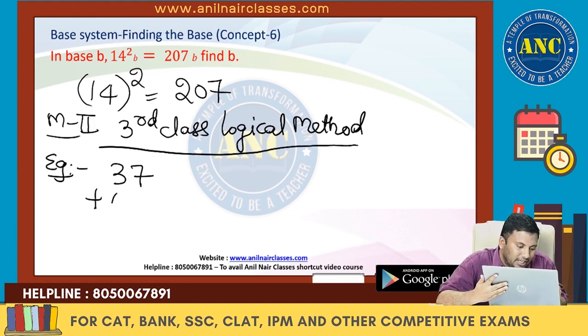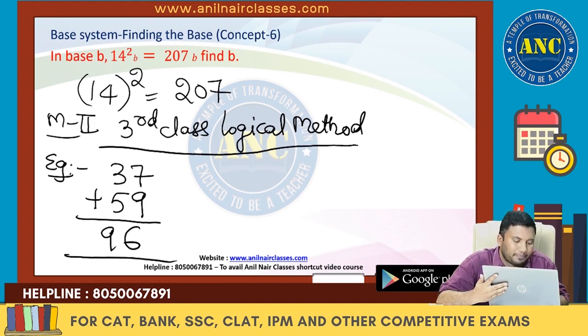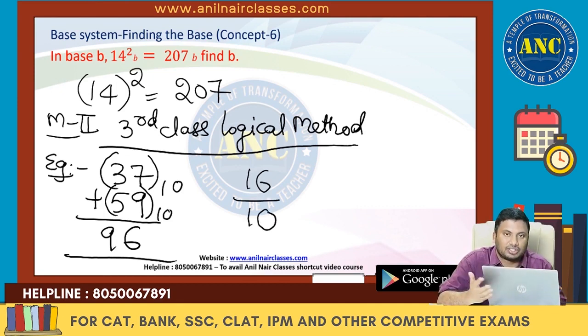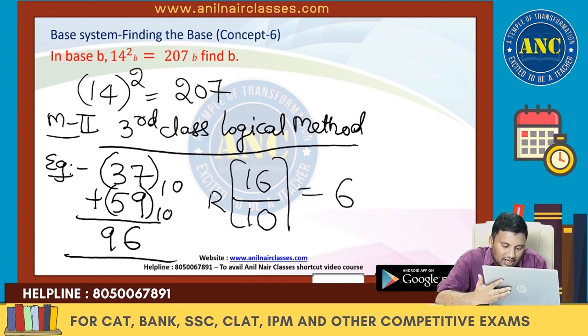37 plus 59 is 96. How did you get this 96? 37 is in the decimal system, base 10, and 59 is in the decimal system, base 10. If the teacher in third class had taught you like this: 7 plus 9 is 16. Once you get the result, divide it by the base, 10. 10 ones are 10, the remaining is 6. That 6 is nothing but the unit digit.